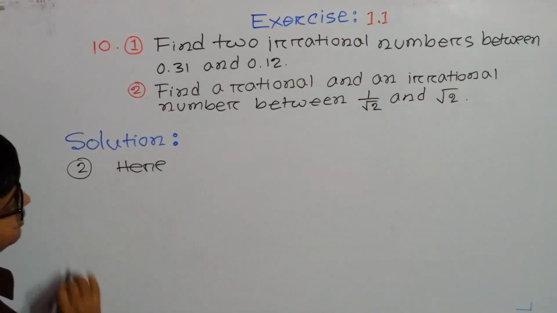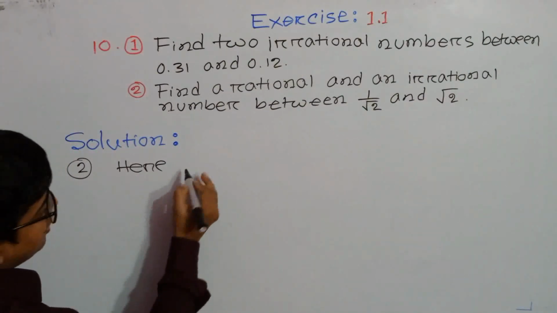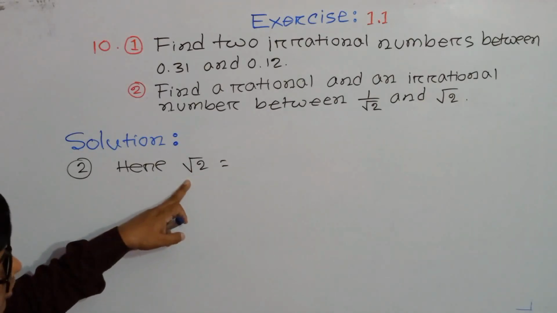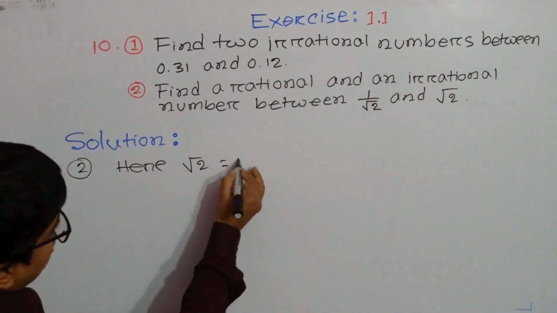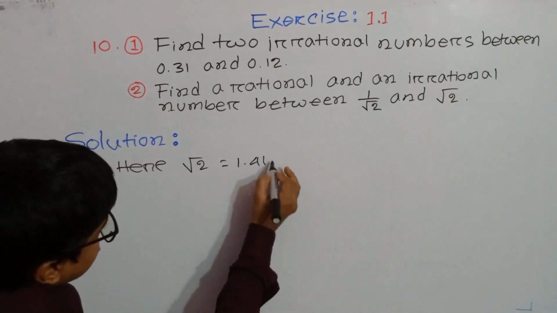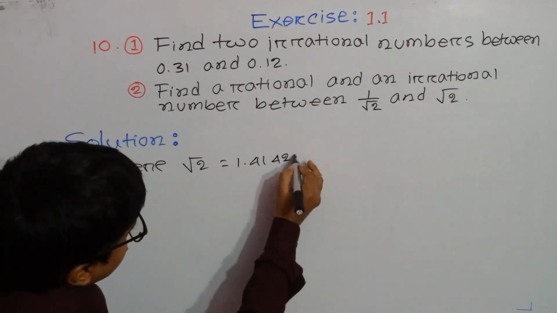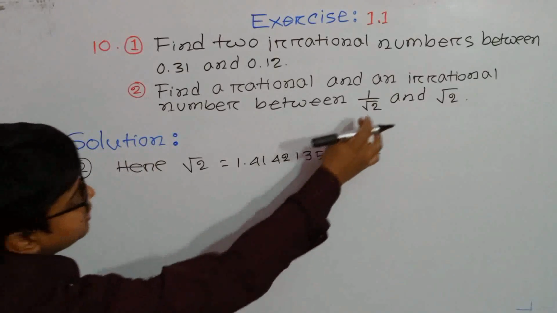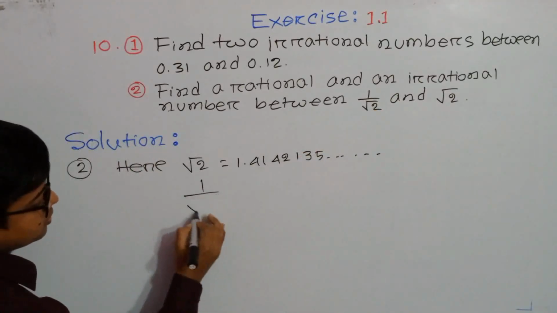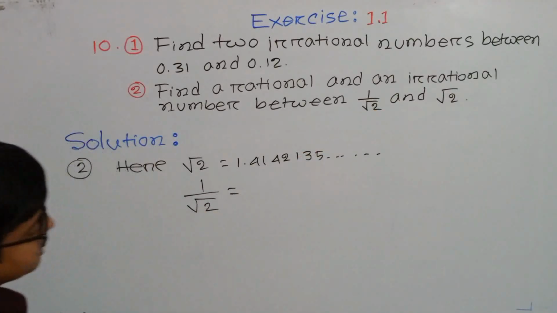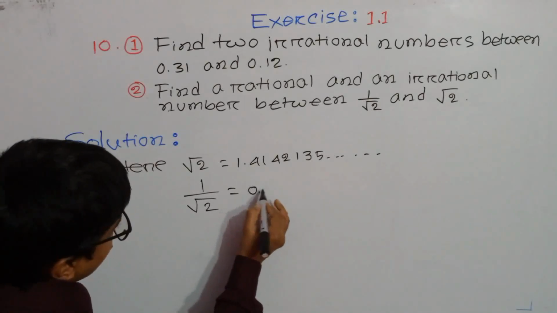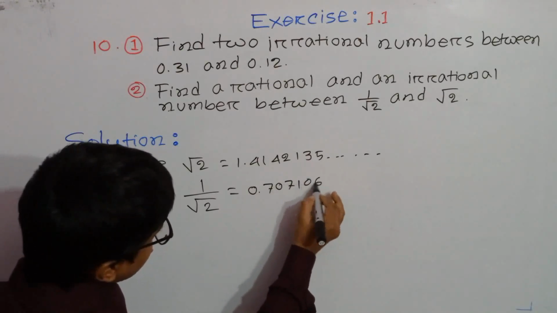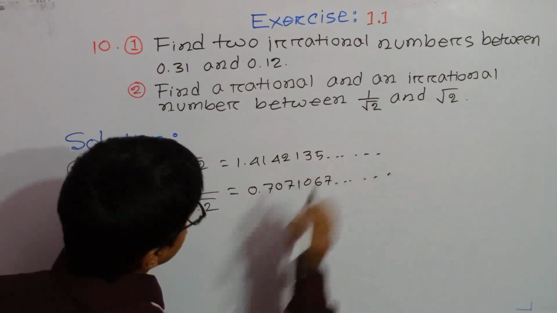Here root over 2 equals, by using a calculator we can write, 1.4142 and so on. And another number is 1 by root over 2. It will be 0.7071067 and so on.